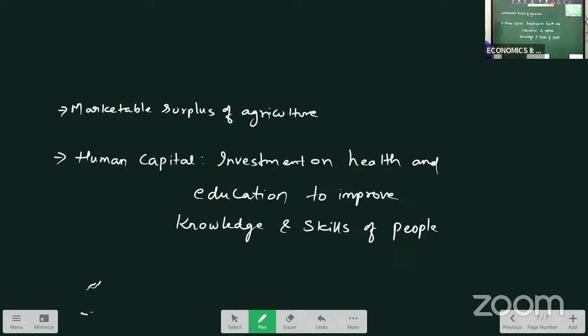So these are the VSAQs of your first chapter. Just go through the VSAQs along with the SAQ and LAQ from this chapter, because this chapter has more weightage. You can see.